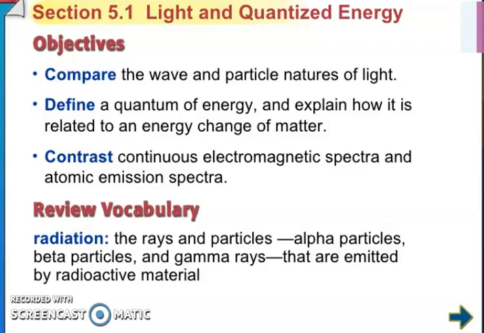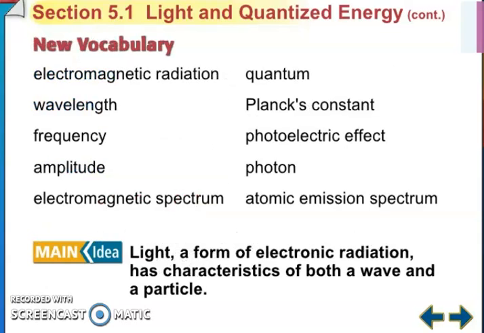Review vocabulary: radiation. What is radiation? The rays and particles, alpha particles, beta particles and gamma rays that are emitted by radioactive materials. So my friends, the vocabulary: electromagnetic radiation, quantum, wavelength, Planck constant, frequency, photoelectric effect, amplitude, photons, electromagnetic spectrum, atomic emission spectrum. So light, a form of electromagnetic radiation, has characteristics of both wave and particle.